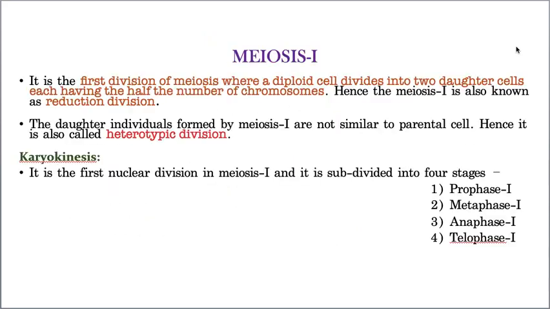Yes, this is meiosis 1. In meiosis 1, this is the first division of meiosis, where the diploid parent cell divides into two daughter cells having only half the number of chromosomes. That means the number of chromosomes will be reduced. Did you notice? That is the reason why it is called a reduction division, because the number of chromosomes is reduced. The formed daughter cells are not identical to the parent cell. That is the reason why it is called heterotypic division. Again, this meiosis 1 is differentiated into two.